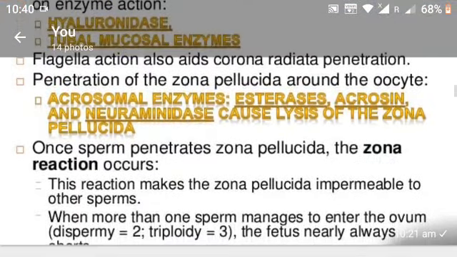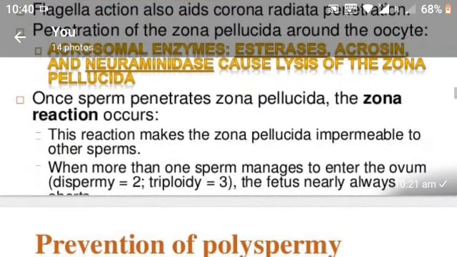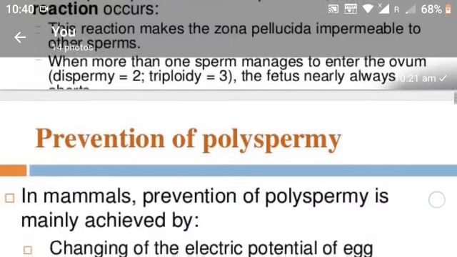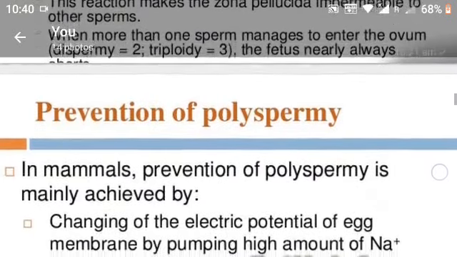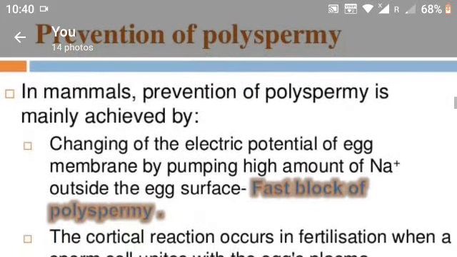Okay, when more than one sperm manages to enter the ovum, the fetus nearly always does not survive. Prevention of polyspermy.